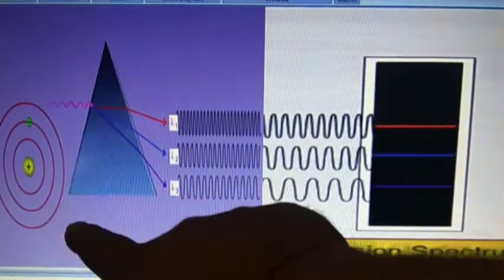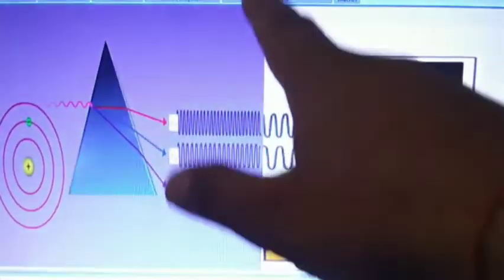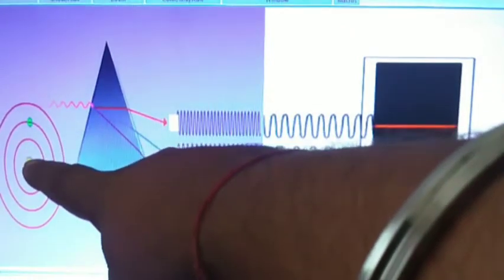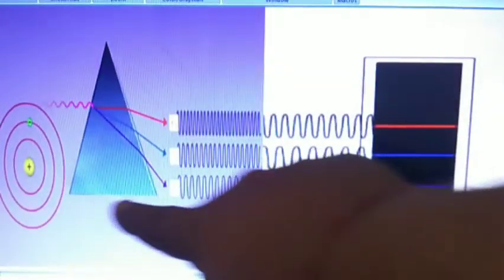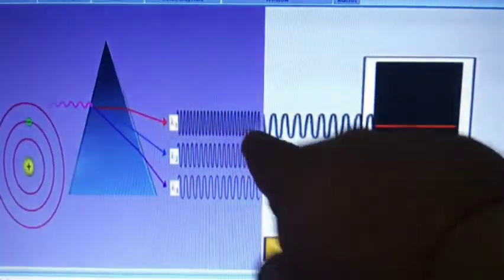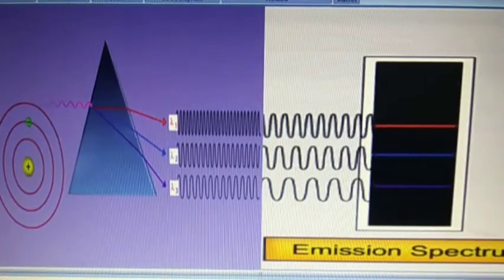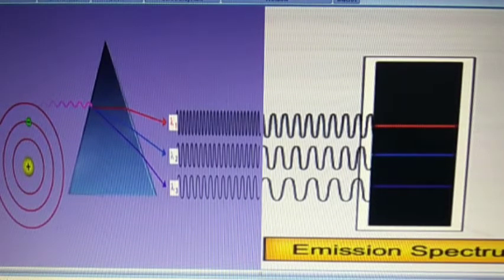Here is my atom, and this is the electron which emits radiation when it comes from a higher energy state to a lower energy state. When the radiation passes through a prism, it shows our emission spectrum. The spectrum of radiation emitted by a substance that has absorbed energy is called an emission spectrum, right?